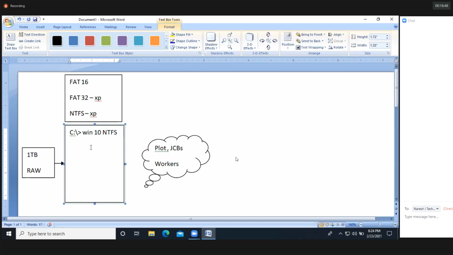That's it now, guys. Where do I need to store the data? We have only one partition, the total 1 TB partition, which became the C drive, the C partition. So I need to store into the C drive itself. C is a drive letter to identify the partition, to identify the block. Automatically a drive letter is assigned in Windows. We are not storing the data in the C drive letter, guys. We are storing the data on the hard disk. But C is a drive letter to access the particular device, the particular secondary storage device. I hope you got it, guys.